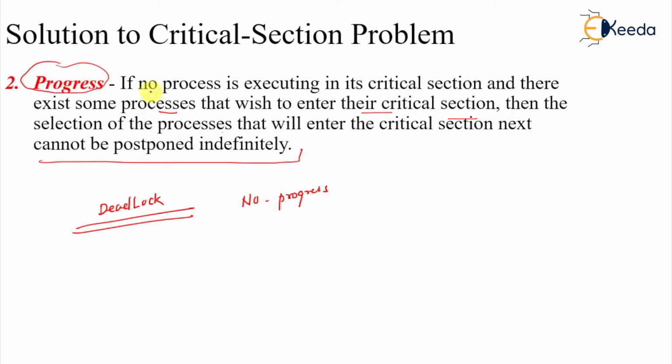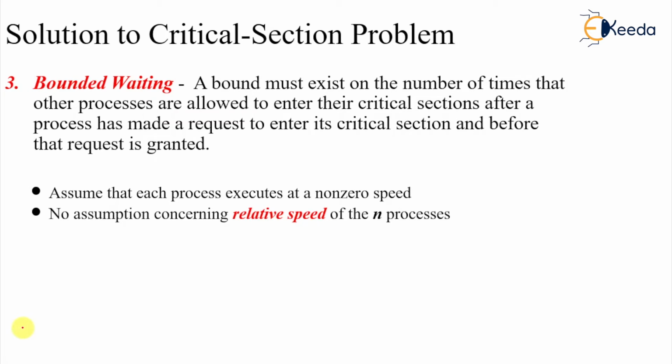So statement-wise, if no process is in the critical section, meaning they are not accessing the shared variable, and there exist some processes that want to enter their critical section, then the selection of the process that will enter next cannot be postponed indefinitely. If somebody is willing to go, your algorithm must be designed in such a way that progress is guaranteed.